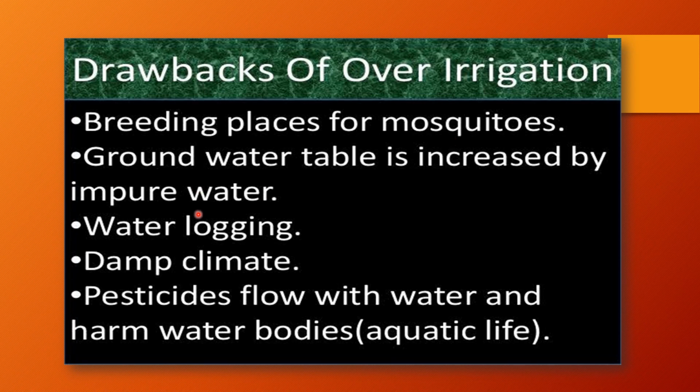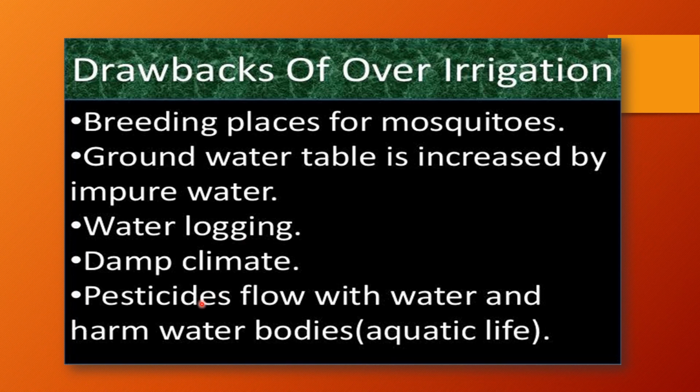Groundwater table is increased by impure water. More amount of water will be collected under the ground, and that water is generally not pure. That's why the impure water will be collected in a more amount. Waterlogging, filling of the water onto the ground, making that marshy. Damp climate means ठंडा मौसम हो जाना.